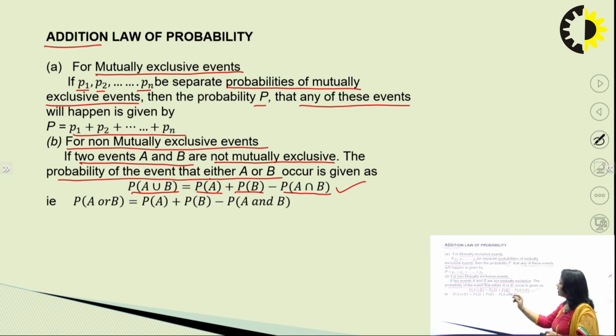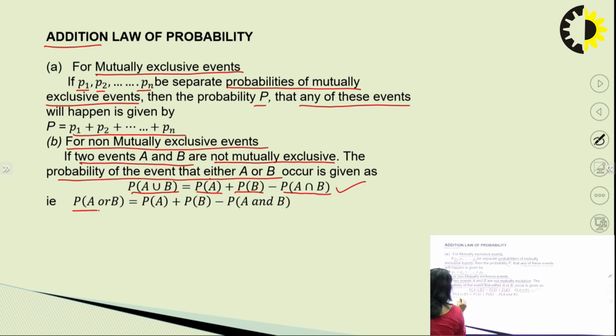Actually, what we are doing is adding the probability of occurrence of A and occurrence of B, and the combined probability that both of them can occur simultaneously. Since the events are not mutually exclusive, we are subtracting that probability from the total sum of the probabilities. So this is quite logical. Hence, this may also be represented in this manner: probability of A or B equals probability of A plus probability of B minus probability of A and B. This intersection denotes 'and' and union denotes 'or'.